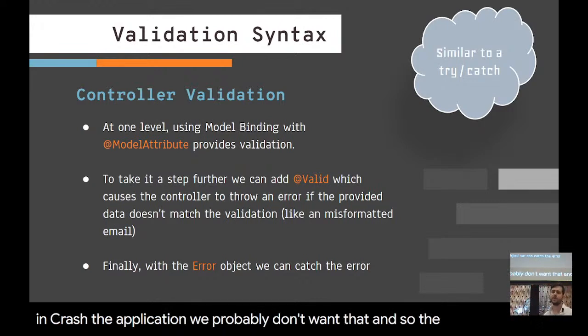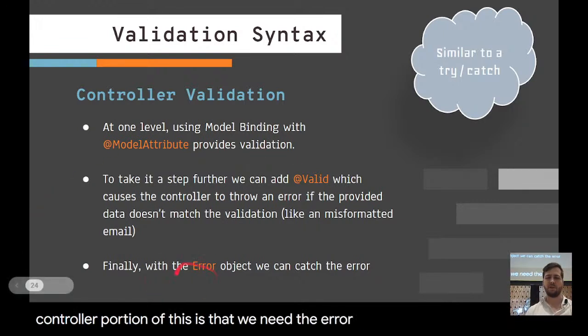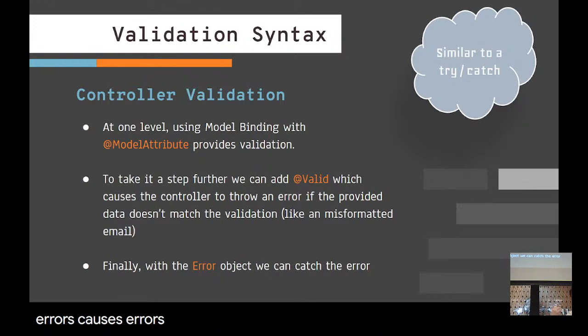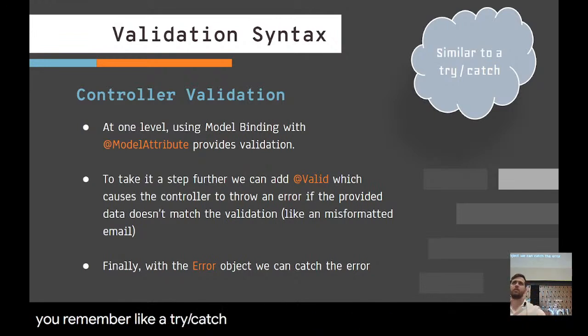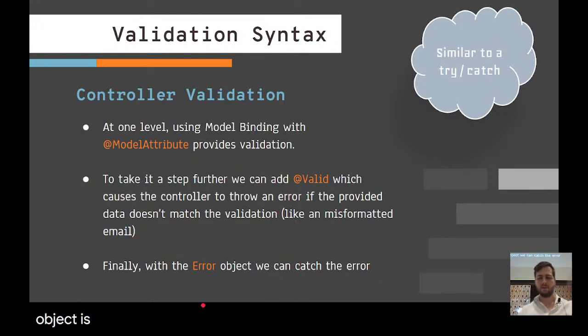The final piece to the controller portion of this is that we need the Errors object. @Valid causes errors if there's a validation issue, and then Errors catches it. If you remember a try-catch block, this functions kind of like that. You can think of @Valid as the try statement that may throw the error, and the Errors object is what catches it.